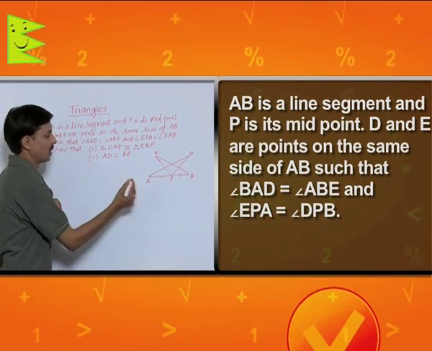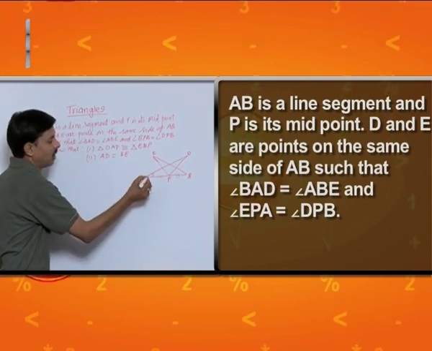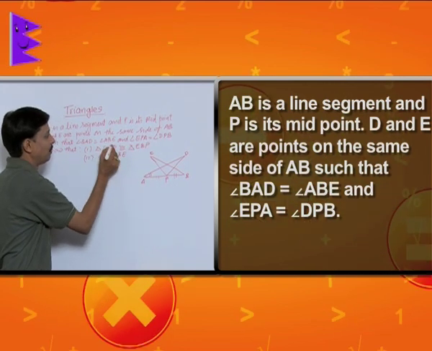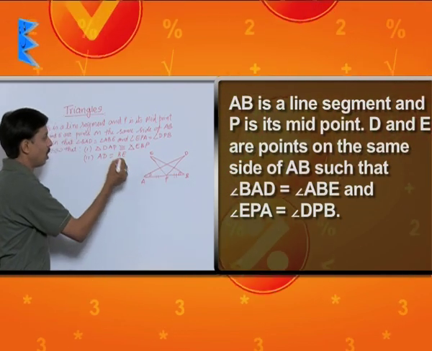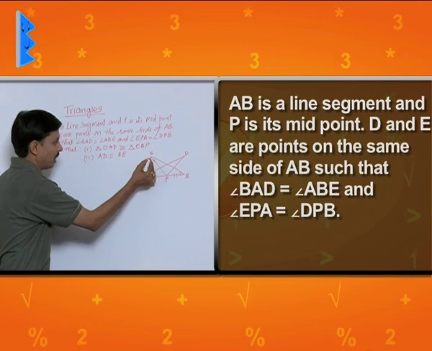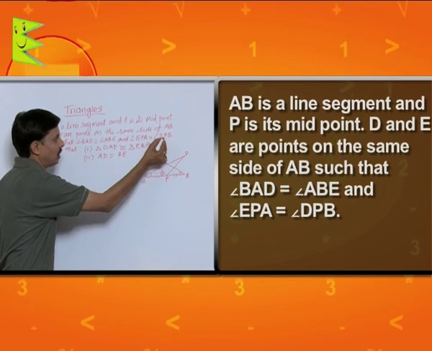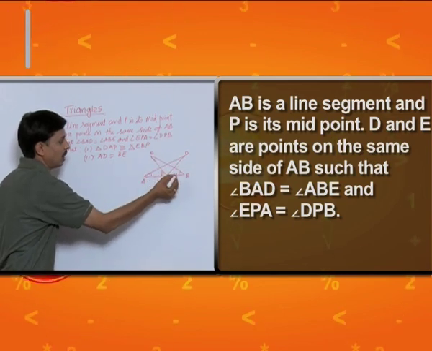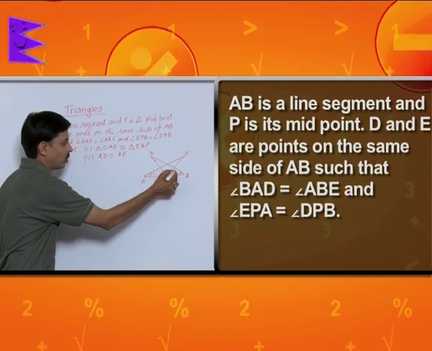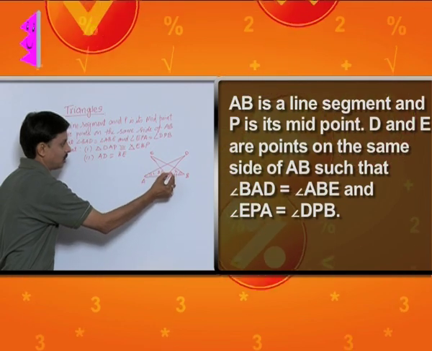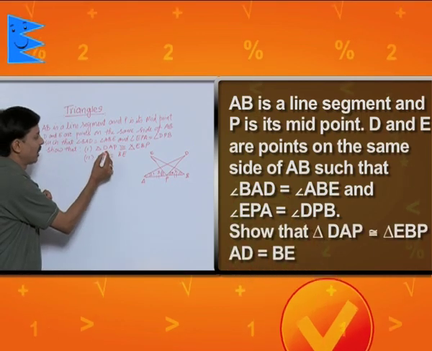These points are such that angle BAD, you can see angle BAD, is equal to angle ABE. Also angle EPA is equal to angle DPB. This angle is equal to this, meaning I can mention angle 1 is equal to angle 2, and if I say this is angle 3 and this is angle 4, then angle 3 is equal to angle 4 in short. We have to prove triangle DAP.